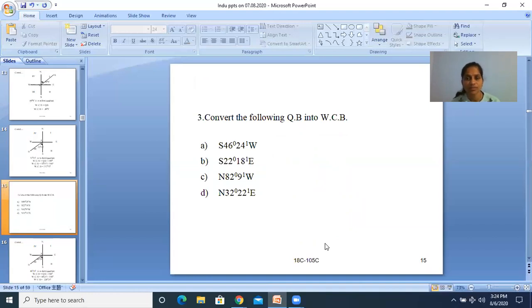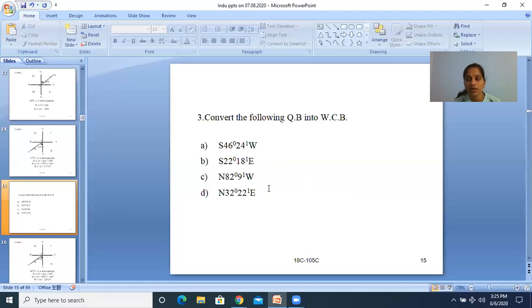Let me do the third sum. Convert the following QB into WCB. South 46 degrees west. So easily you can do this problem when you have the idea of this quadrant only, and when you remember the conversion rule. So then you can easily do this one. Okay. So southwest, which quadrant? Third quadrant. Southeast, second quadrant. Northwest, fourth quadrant. Northeast, first quadrant. Then we will see the first one.